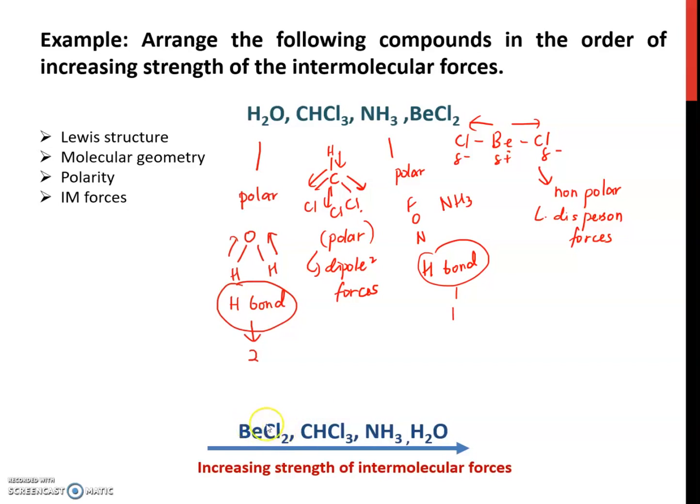The lowest strength of intermolecular forces is for beryllium chloride, since it is a non-polar molecule with London dispersion forces, the weakest intermolecular forces. The highest is hydrogen bonding, forming two intermolecular hydrogen bonds.